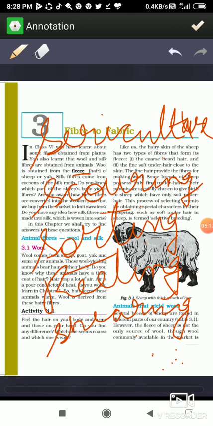So these are the keywords of the chapter, and we are going to learn about the life cycle of silkworm and the process of getting silk from the silkworms and the use of that silk for getting fabric.